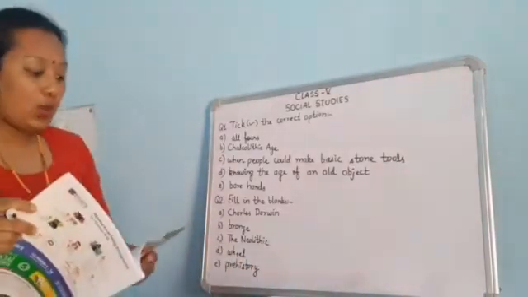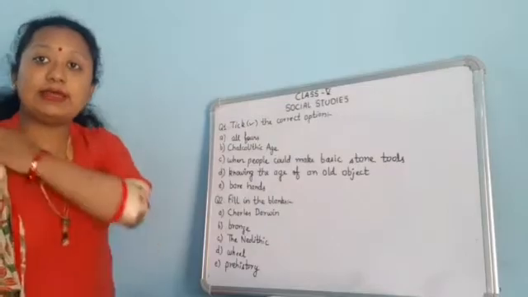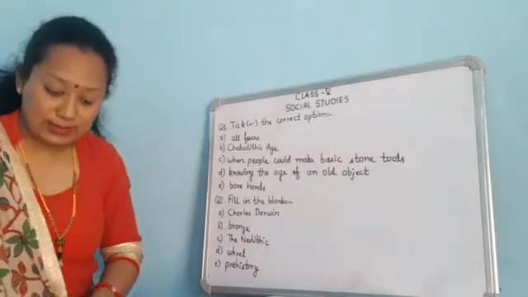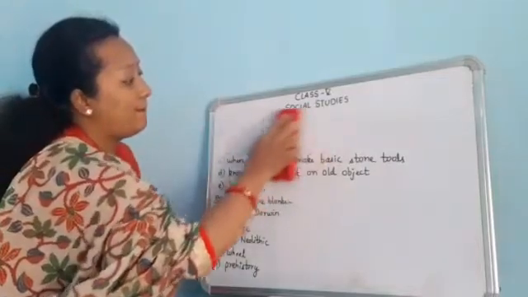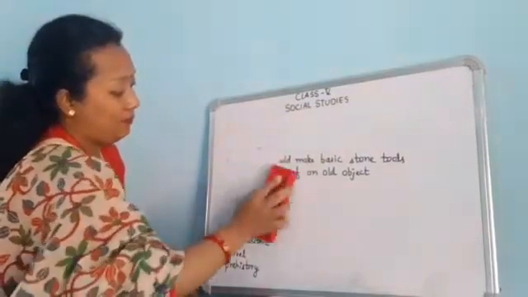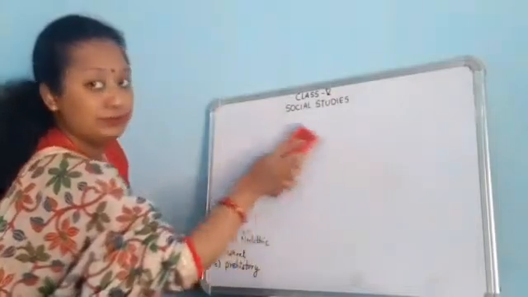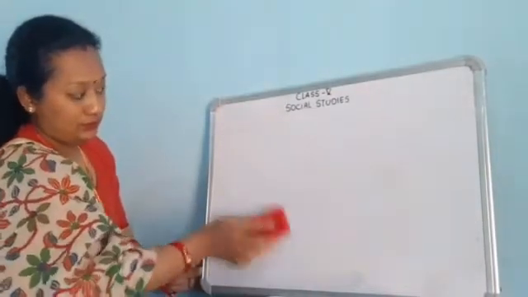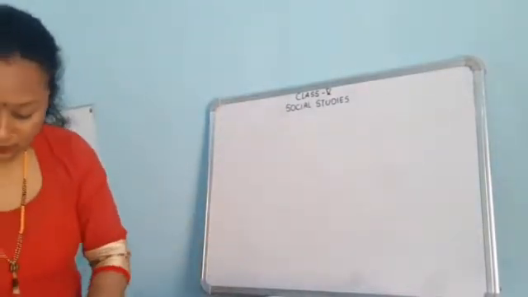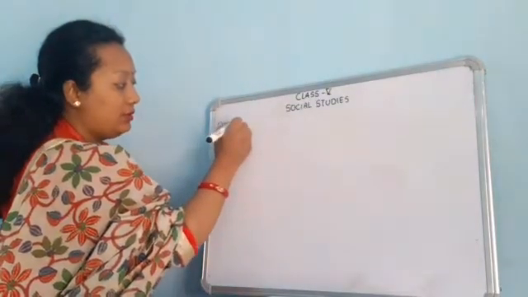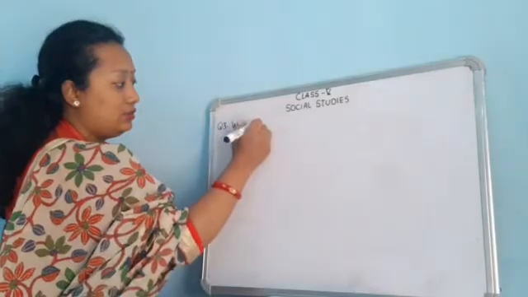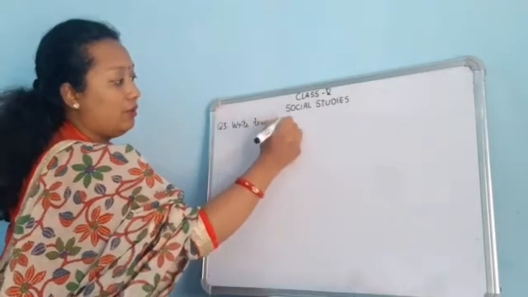Then comes question number 3rd, that is write true or false.